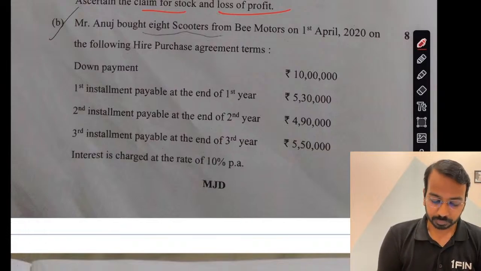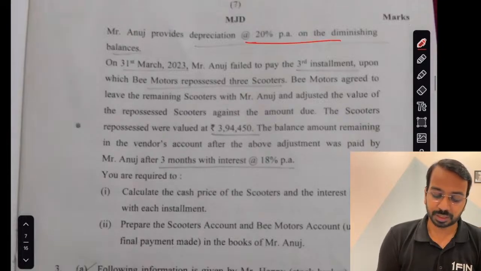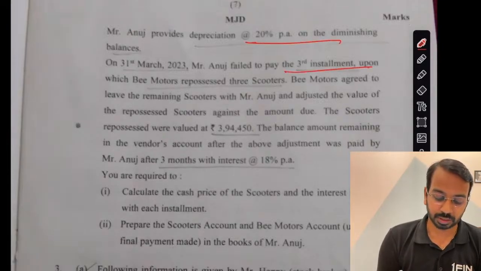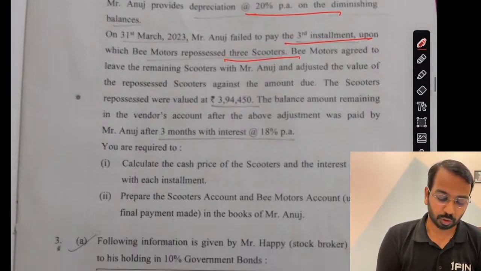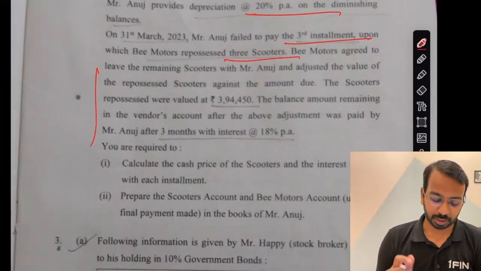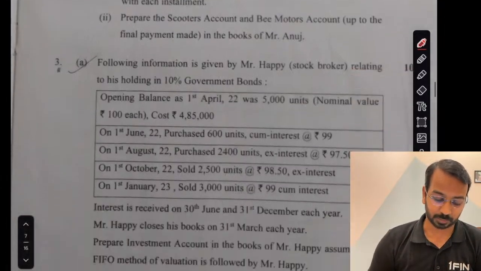Then hire purchase, again down payment, installment, straightforward numbers have been given. Interest at 10%. 8 scooters were purchased. Depreciation is so much. They failed to pay the third installment and 3 scooters were repossessed, right? So again a standard question here. It is not very complicated to calculate. Nothing complicated here as well.